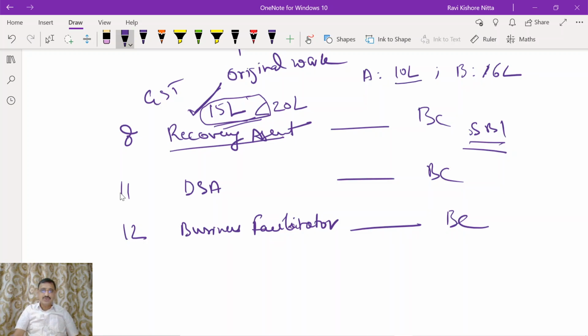A has only 10 lakhs aggregate turnover. He is also less than 20 lakhs. He will also not register and he will also not pay GST if this happens to be a forward charge. B's turnover is 16 lakhs, which is less than 20 lakhs. He will also not register himself and will not pay GST if this happens to be a forward charge. But if you examine, all of us put together, 15 lakhs plus 10 lakhs is 25, plus 16 is 31 lakhs. So all of us put together, it became 31 lakhs.